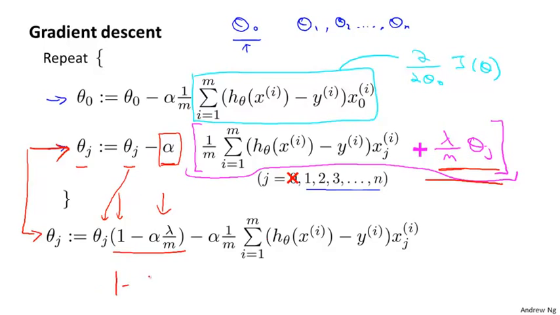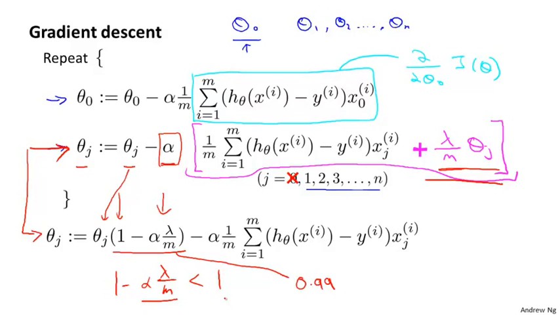Concretely, this term 1 minus alpha times lambda over m is usually a number a little bit less than 1, because alpha times lambda over m is positive, and usually, if your learning rate is small and m is large, this is pretty small. So think of it as a number like 0.99, let's say.